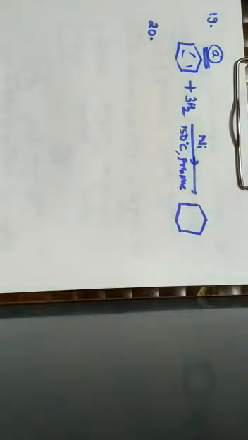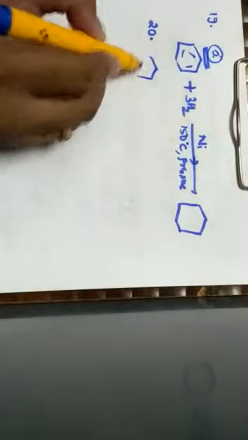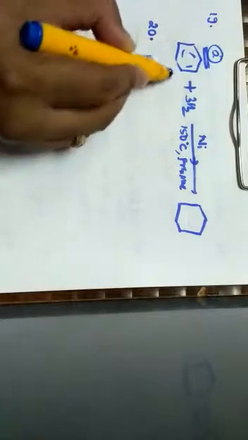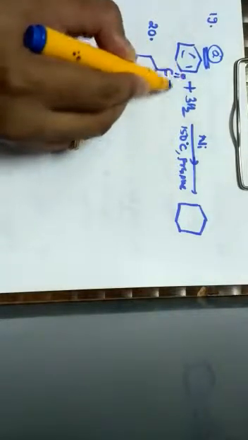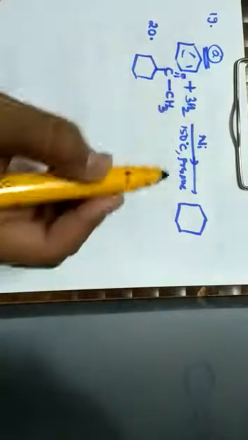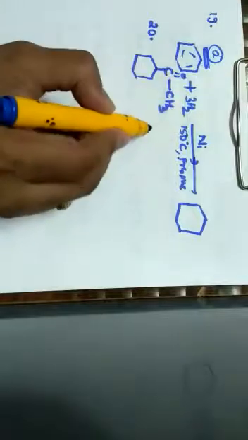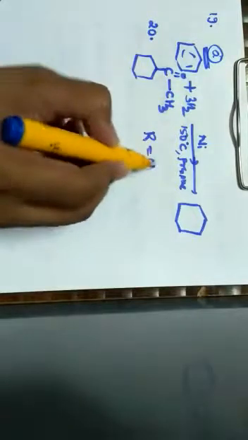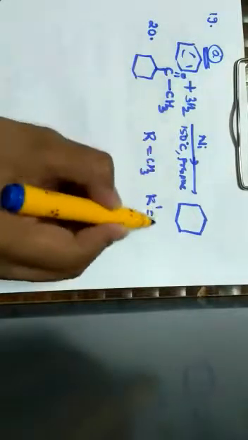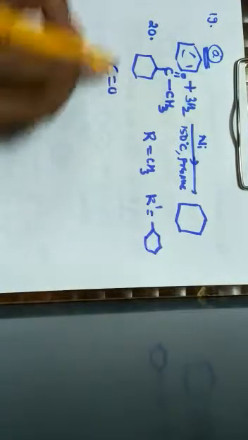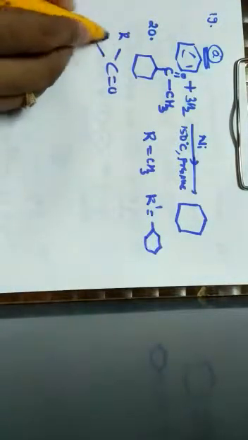Identify Q in the following sequence of reactions. So, it has been given as a cyclohexane ring bonded with C double bond O, single bond CH3. I will rewrite this equation. I will consider R as CH3 and R dash as the cyclohexane ring. Now I will rewrite it as R and R dash.